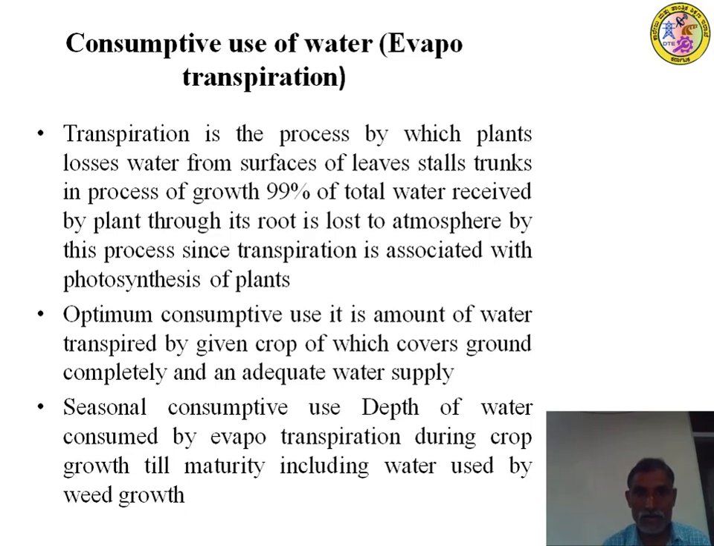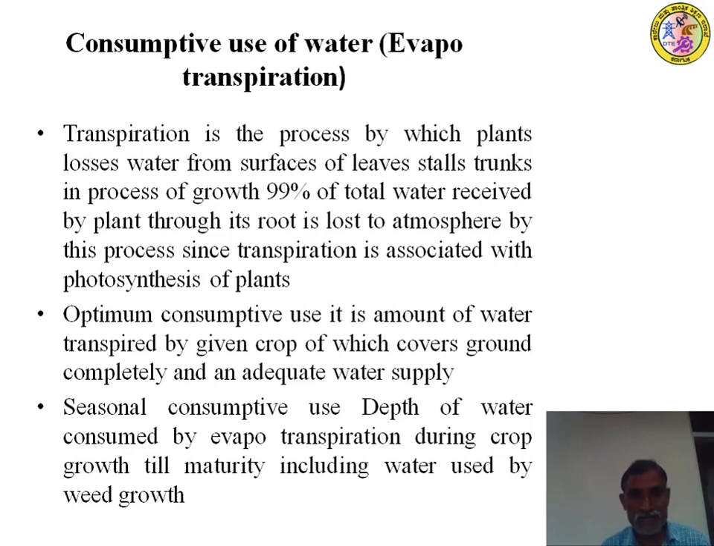Transpiration. Look, friends, look here. Transpiration is the process by which plants lose water from the surface of the leaves, stalks and trunks in the process of growth. 99% of the total water received by the plant is lost to the atmosphere by this process, since transpiration is associated with photosynthesis, what we call metabolism or growth of the plant, up to its harvesting. That is called evapotranspiration.